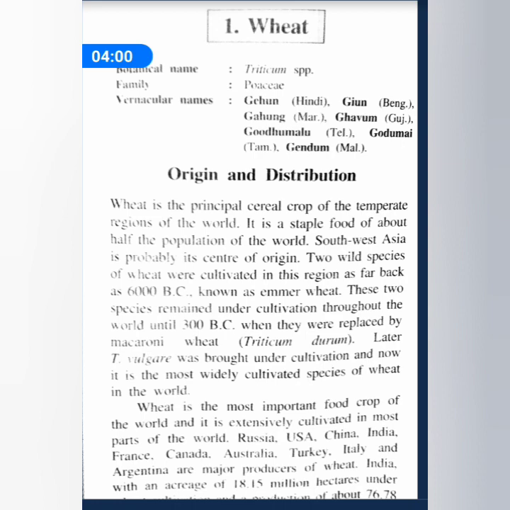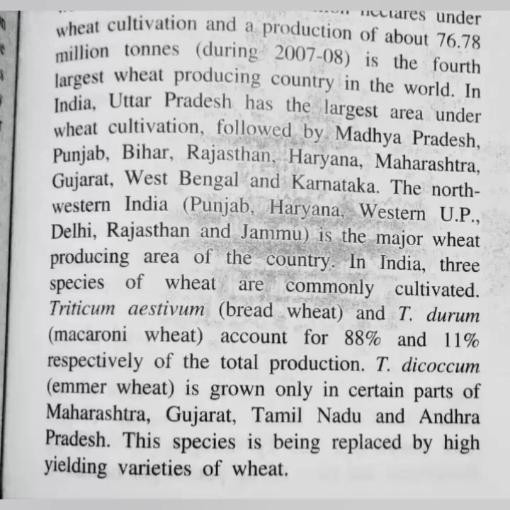The state which has the largest area for cultivation of wheat is Uttar Pradesh, followed by Madhya Pradesh, Punjab, Bihar, Rajasthan, Haryana, Maharashtra, Gujarat, West Bengal, and Karnataka. These are the major wheat producing states of the country.